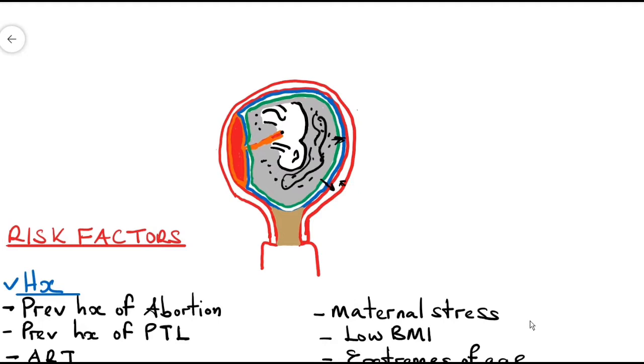If you have twins here, there will be overdistension of the myometrium. So if there's overdistension of the myometrium, there's overstretching of the myometrium. Now think about it like if you're pulling a rubber band, it has to go back to its normal shape. So this triggers myometrial contraction.